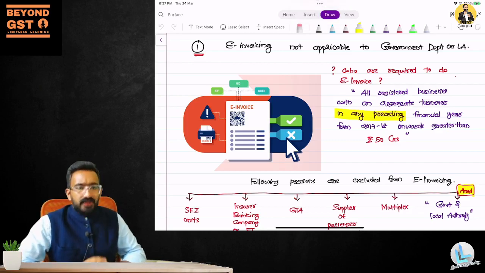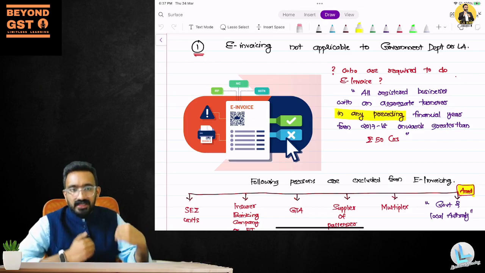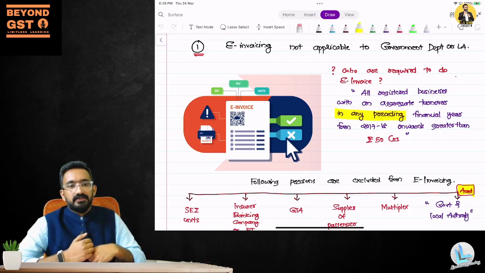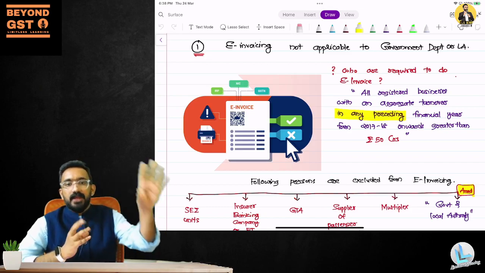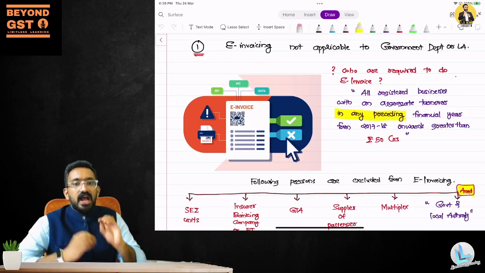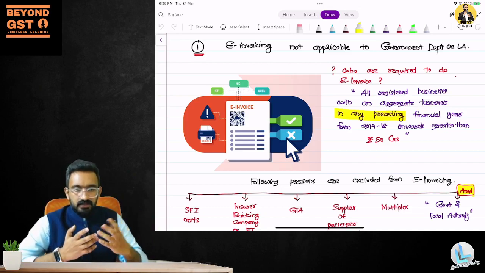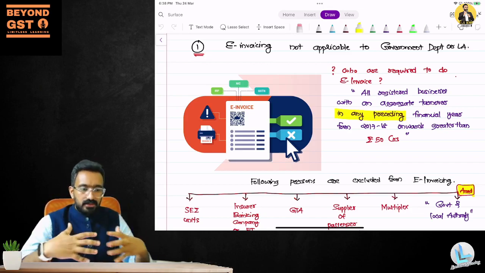So e-invoicing is a very small process. It is done to ensure that the invoice reconciliation between the supplier and the recipients is easy. Fake invoicing is completely avoided. And e-invoicing does not mean that everybody has to go to an online platform and generate their invoices from there. It does not mean that. It only means after your computer system. And this e-invoicing provision is only applicable to a bigger registered person.